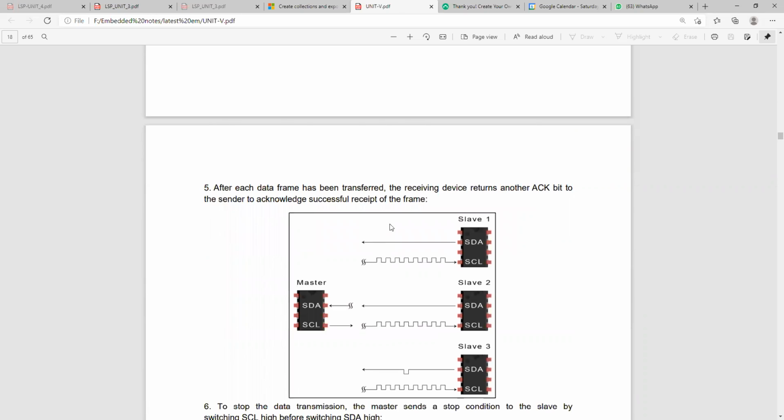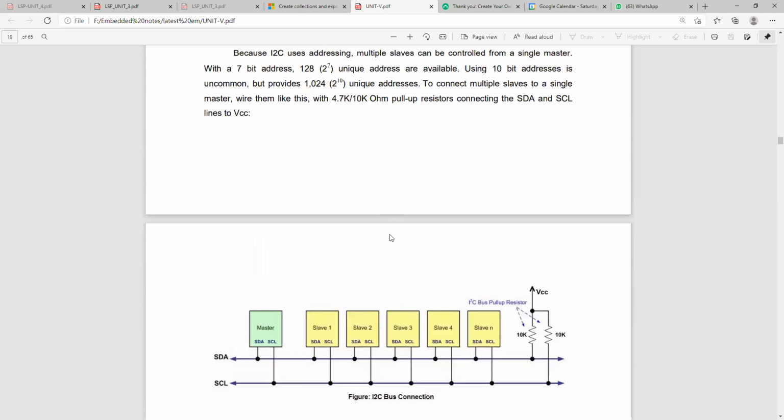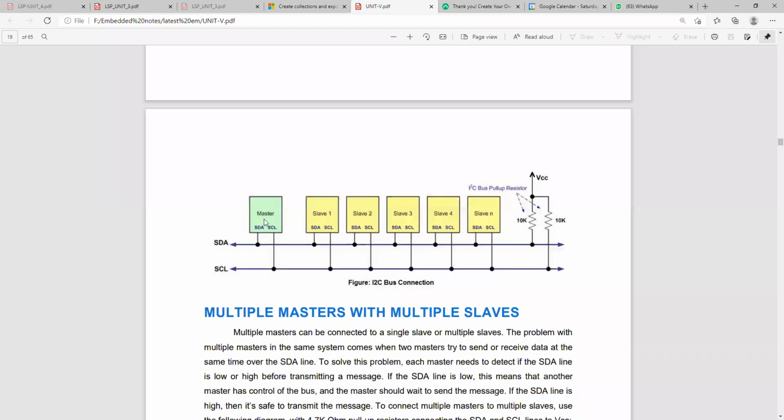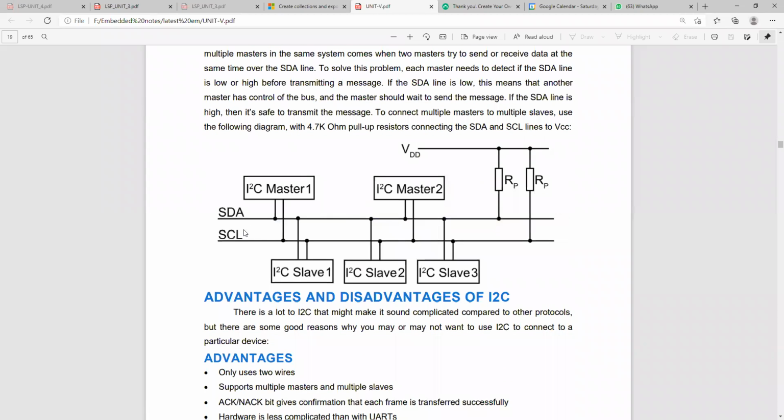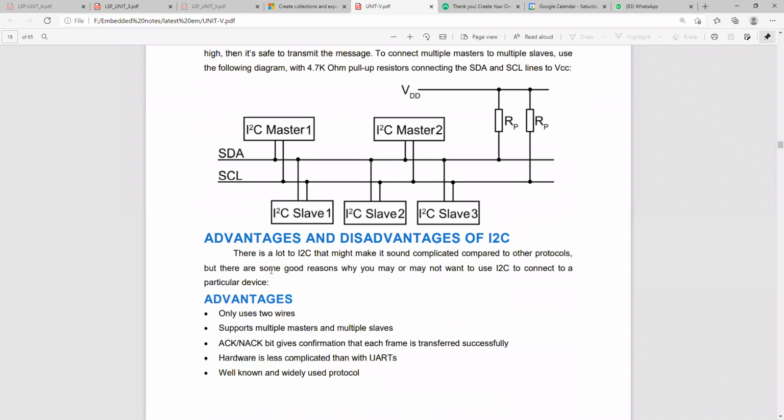The next one is the procedure diagram. This is a representation of the single master and multiple slave concept. Here is the diagram of the I2C bus connection, where you can see SDA and SCL. So what are the advantages? I2C might sound complicated compared with other protocols, but there are good reasons why you may or may not want to use I2C to connect particular devices.